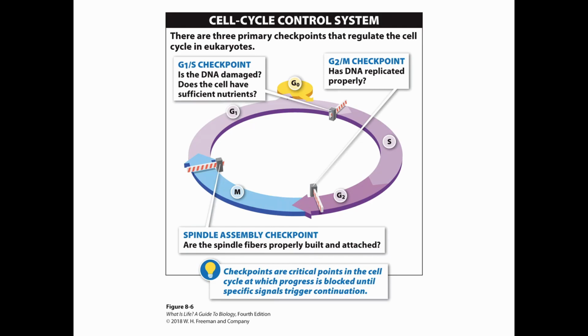Our last checkpoint we're looking at is the spindle assembly checkpoint. This is going to happen in metaphase of mitosis. At this point, we're going to make sure that all of the chromosomes are properly attached to the spindle fibers so that when we go through anaphase, everything gets split just how it's supposed to be.